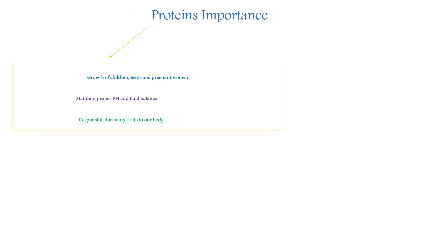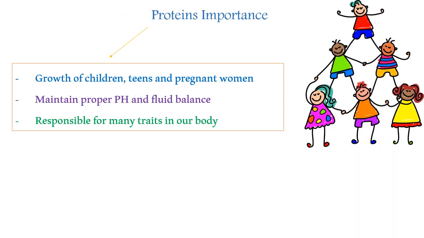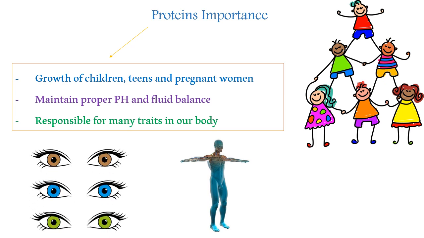So proteins are important in the growth of children, teens, and pregnant women. Also, they maintain proper pH and fluid balance. Third, they are responsible for many traits in our body. As an example, the color of our eyes. We inherit the color of our eyes from our parents. But have you ever asked yourself, what's the cause behind having different eye colors? In this video, we will learn the cause for that. And also, proteins play a major role in transport, in the structure of the cells, and also as enzymes.